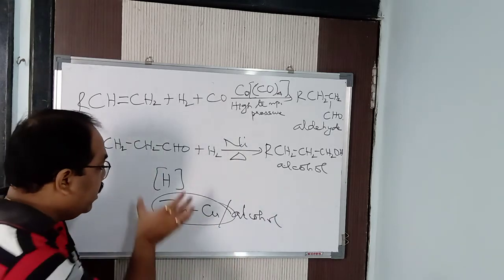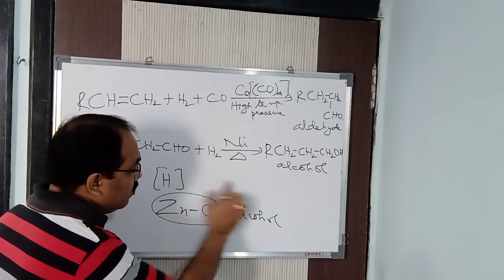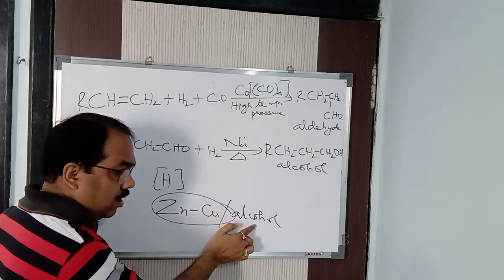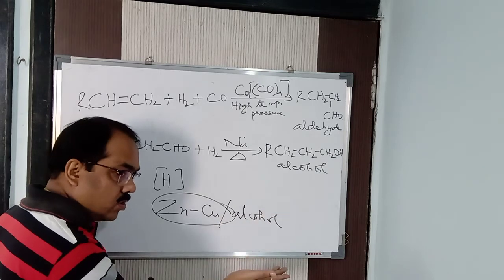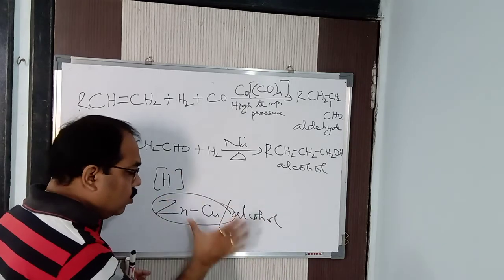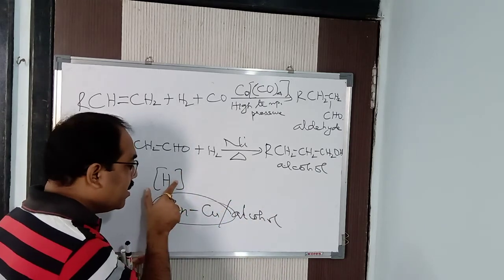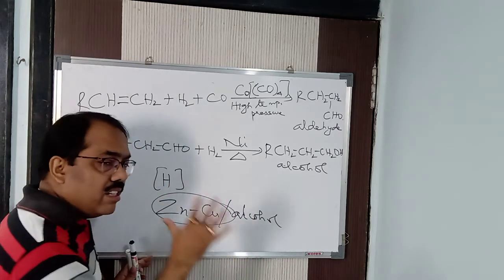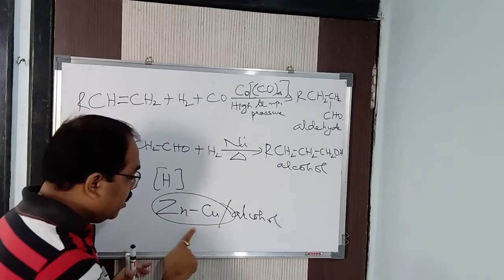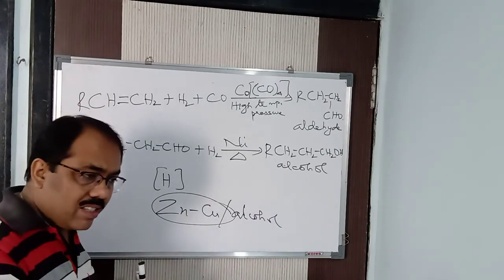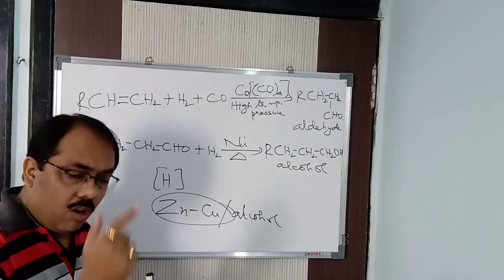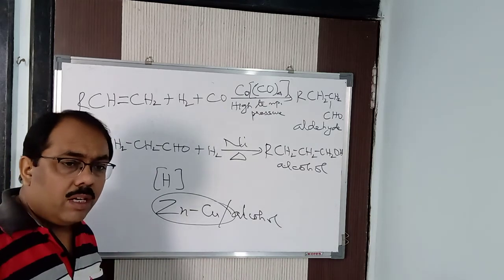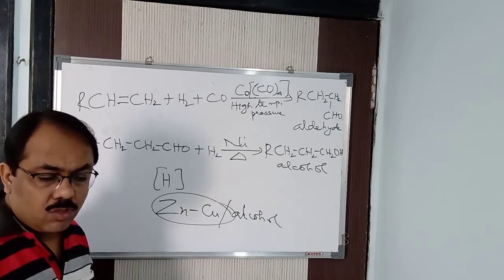So whenever you write nascent hydrogen, over the arrow you should write the reducing agent, to show from where the nascent hydrogen is produced. Either zinc copper couple in pentyl alcohol, or zinc with dilute HCl, or zinc with dilute H2SO4, or sodium in the presence of ethyl alcohol.